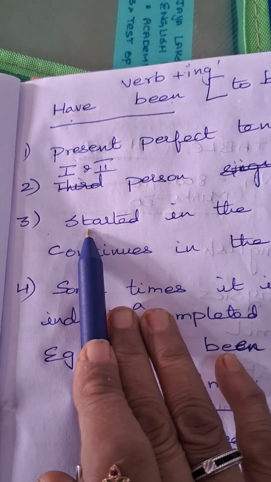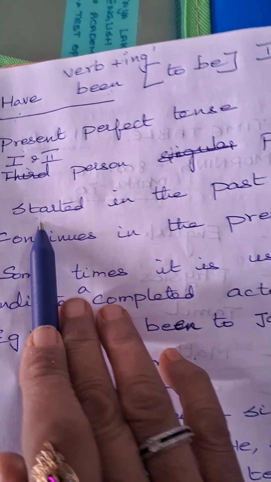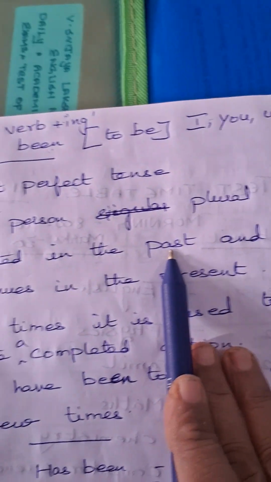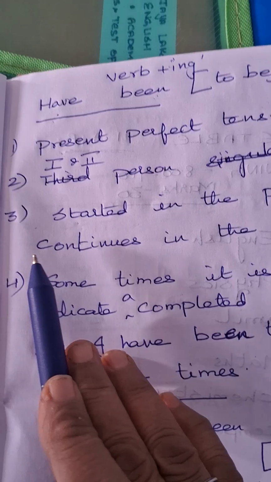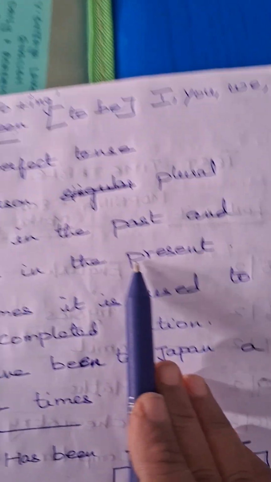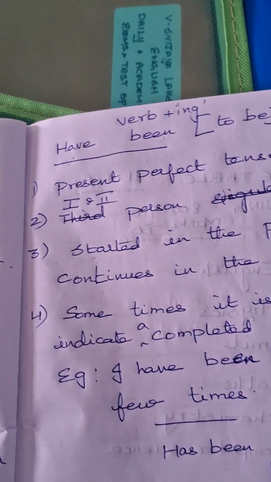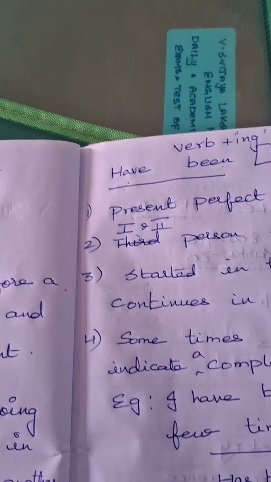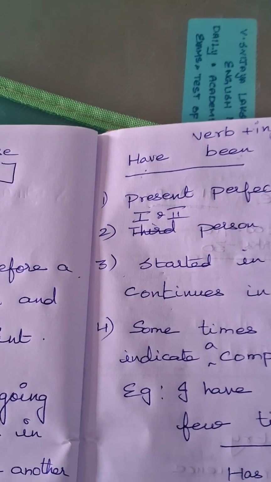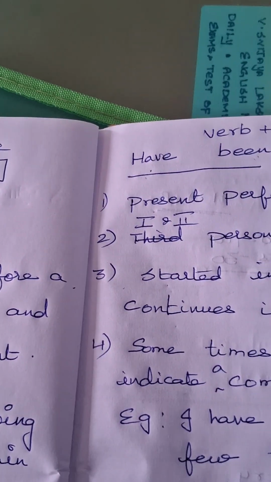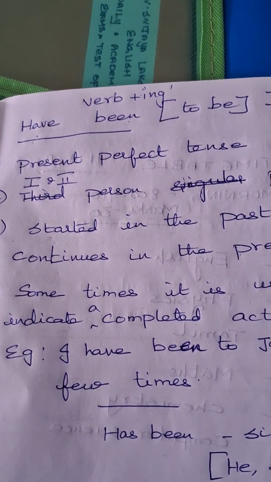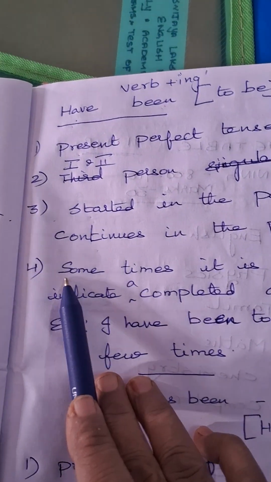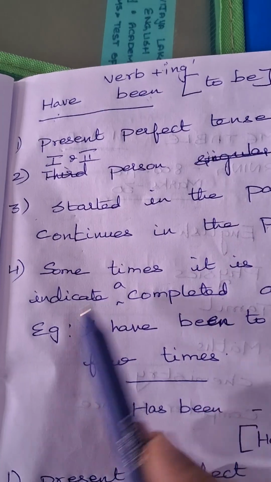Now let us go for some other definition. It started in the past, the same thing, have been. It started in the past and continues in the present. For past perfect, what I told you, it started in the past, it continued and it got over. But here it is not getting over, it is just continuing again. Alright.